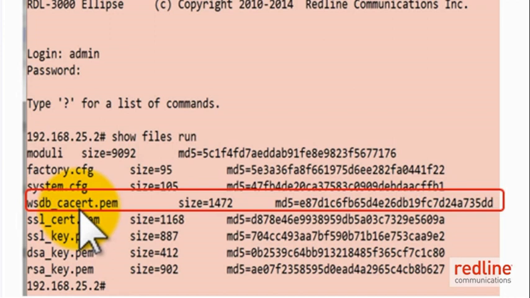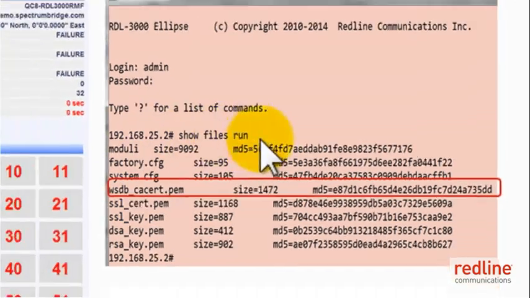Through CLI, you can see the whitespace database authentication certificate saved in the product. This is actually the X509 type of certificate given by Spectrum Bridge to Redline, and Redline will save this in every unit. This will authenticate the RDL 3000 UHF system to the whitespace database. You can see it under Show Files Run.